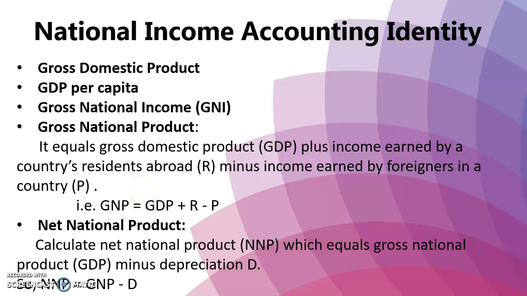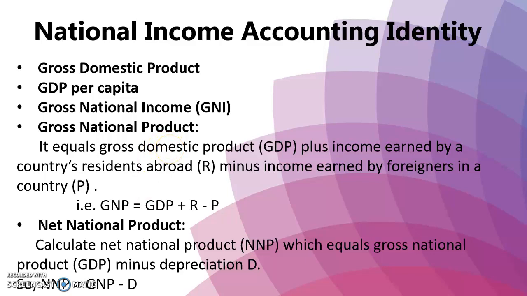The next topic will be gross national product. Gross national product, also known as gross national income, is the total income earned by the residents of a country. It equals gross domestic product plus income earned by a country's residents abroad minus income earned by foreigners in a country. While GDP measures the income earned within geographical boundaries of a country, GNP calculates the income earned by a country's residents or nationals.